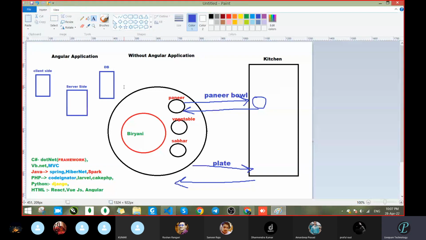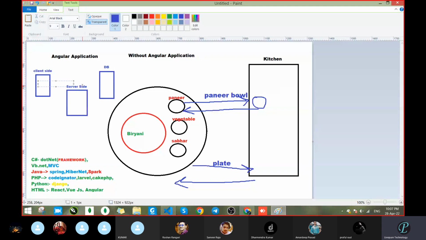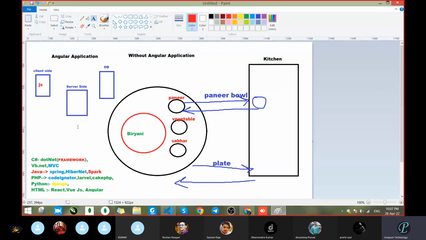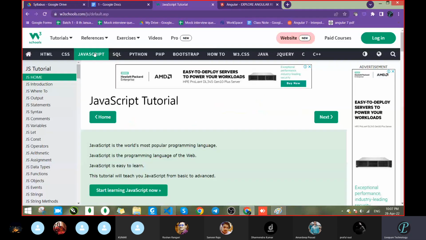So see what happened when we requested the JavaScript from the client side. We requested the JavaScript from the client side, correct? After that, what happened? When we clicked JavaScript, it went to the server, but we don't know how it went. I'm showing you how it went to the server.